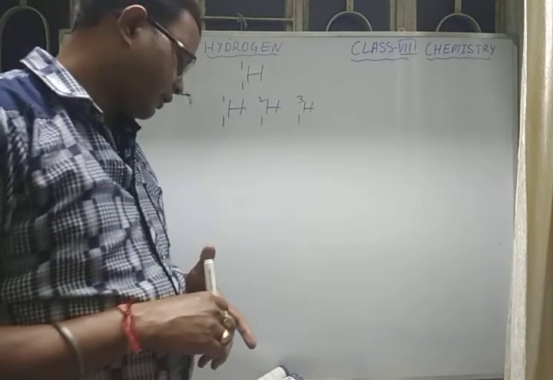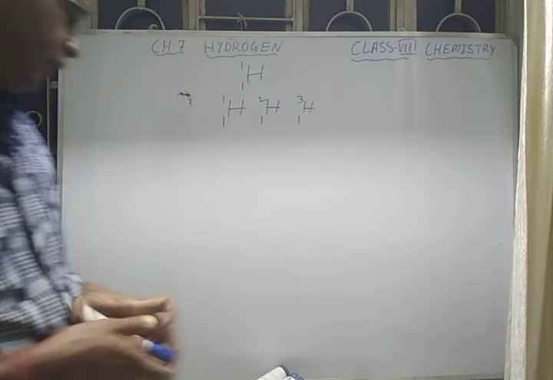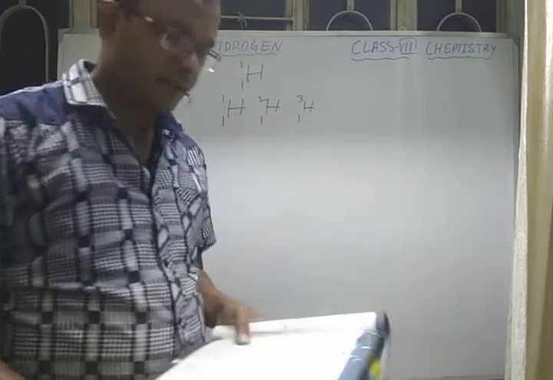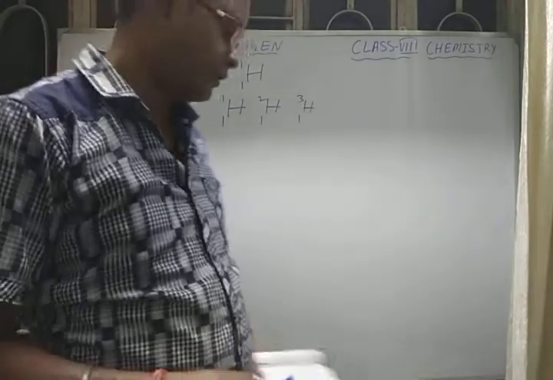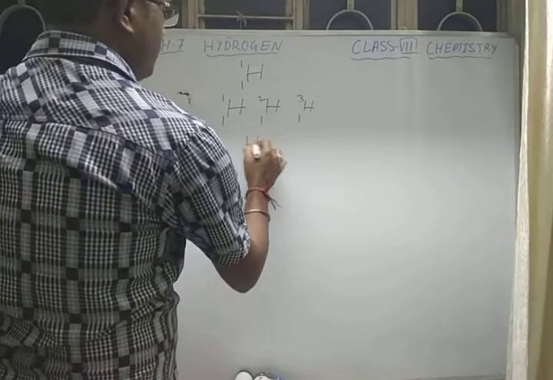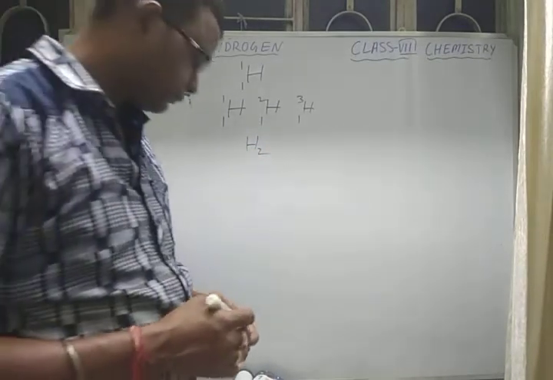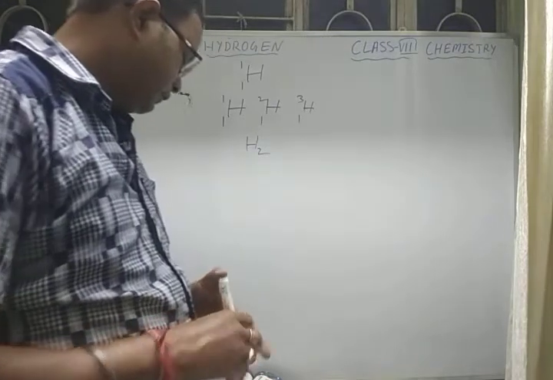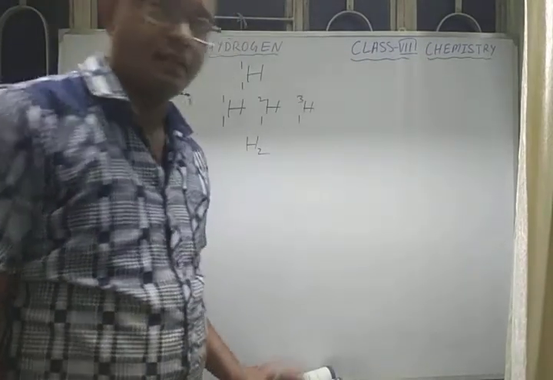Hydrogen is a highly reactive non-metal. In nature, it exists in gaseous state as diatomic, because it does not exist independently. It always exists with 2 atoms, that is H2. Okay. After that, where do we get hydrogen?